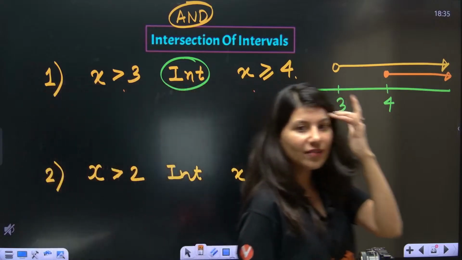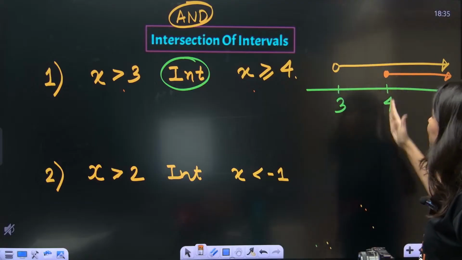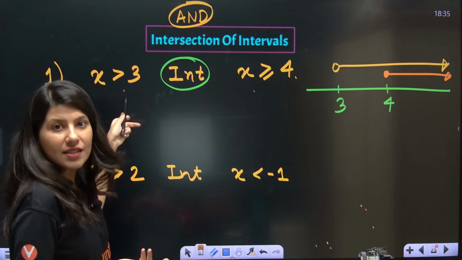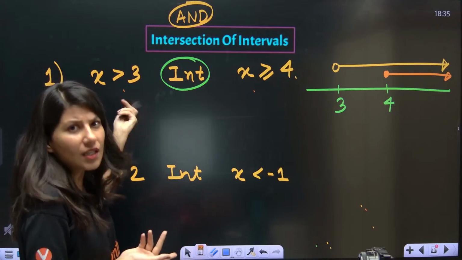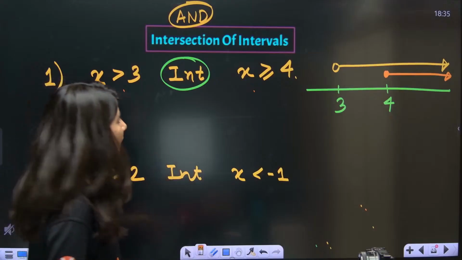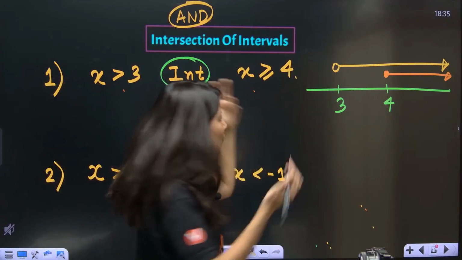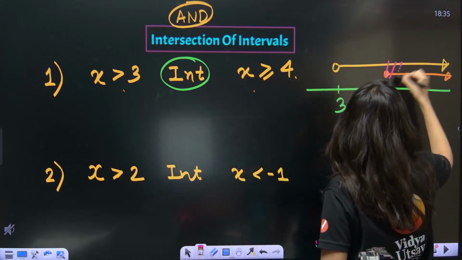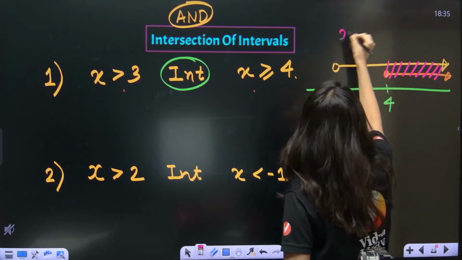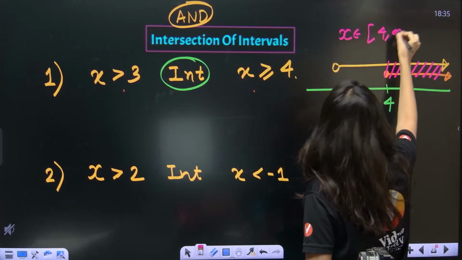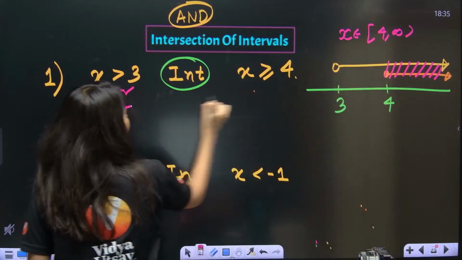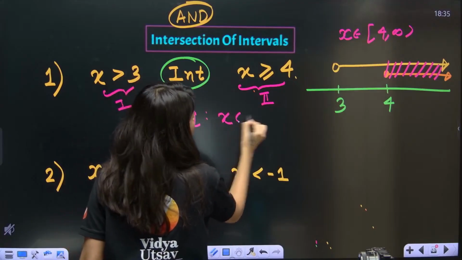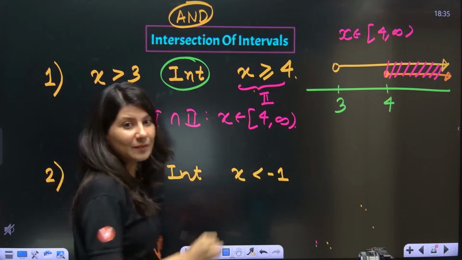So we'll move ahead. Then after that, x equals to 4. Now tell me, x equals to 4. Changu is saying yes. X equals to 4 is actually greater than 3, so I agree. And Mangu is saying yes, definitely x equals to 4. So we'll start with x equals to 4. This is your common area. So both will agree x belongs to 4 to infinity. So if this is your first, this is your second, then the intersection of the first and second will be x belongs to 4 to infinity.